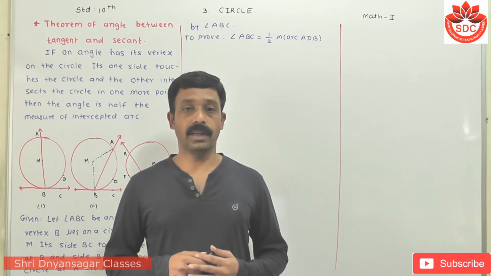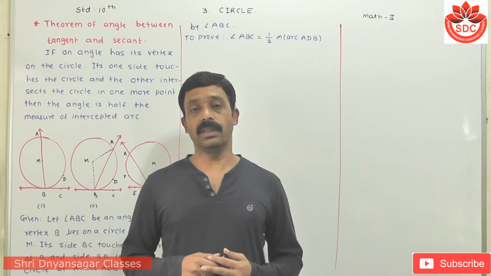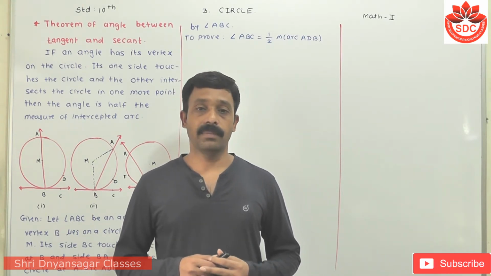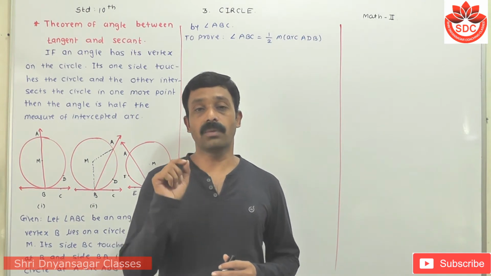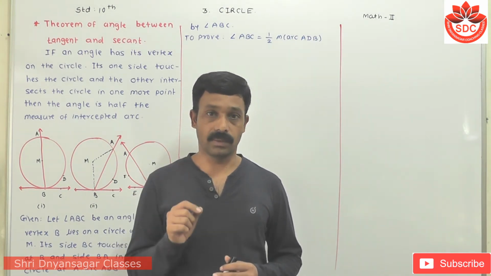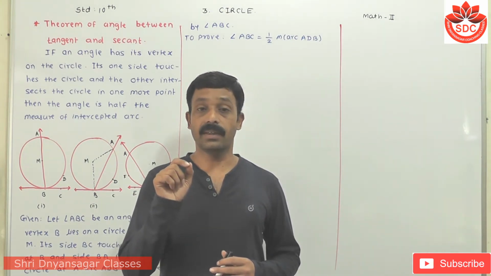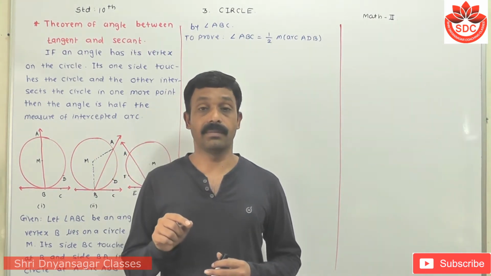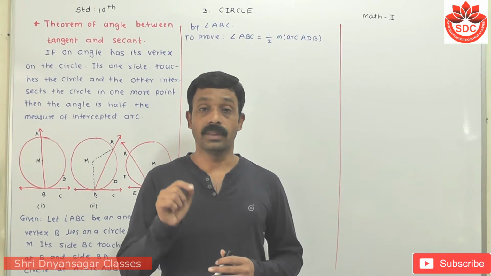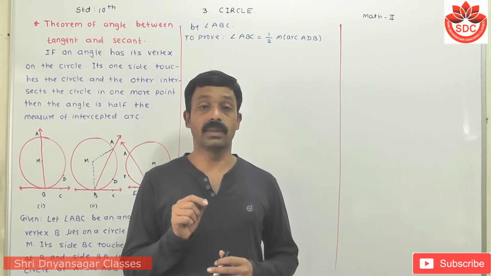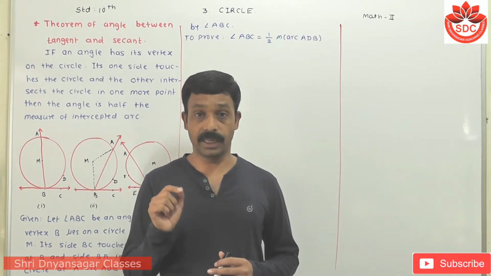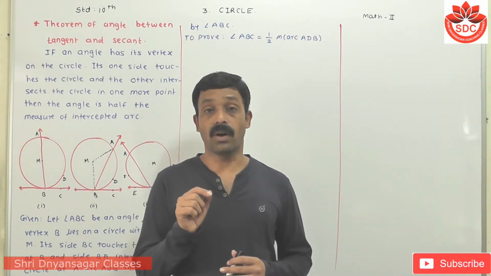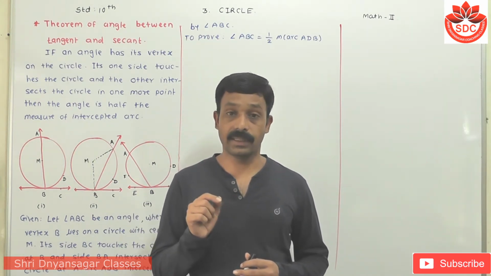Today we discuss a very important theorem of the chapter Circle. The name of the theorem is the angle between tangent and secant. Students, the theorem is that if the vertex of the angle lies on the circle, one side of the angle is the tangent to the circle and one is the secant, then the measure of that angle is equal to half of its intercepted arc. This is the theorem of angles between tangent and secant.